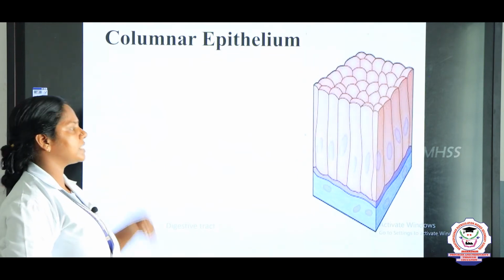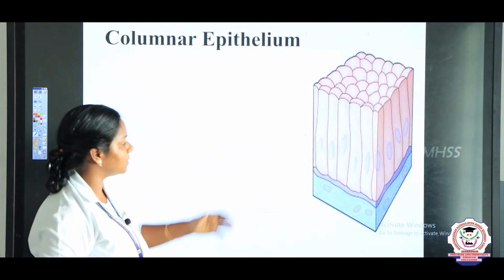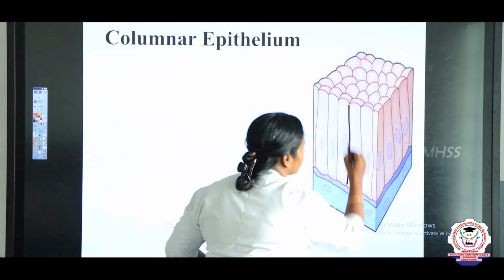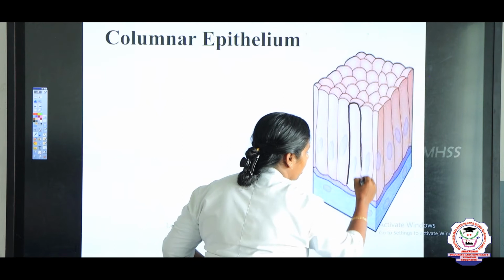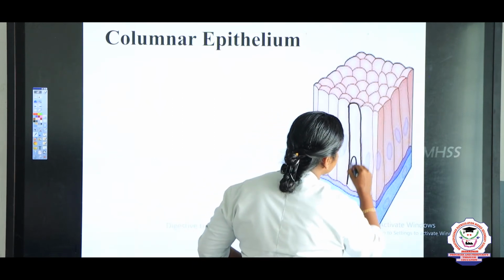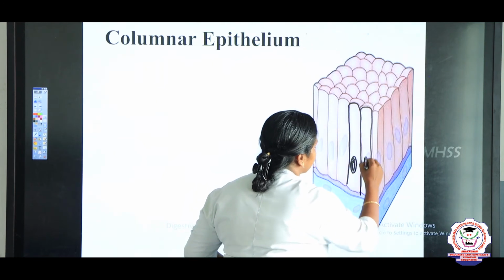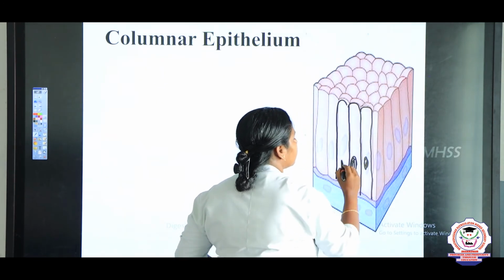So next we are going to see the columnar epithelium. Just look into this, children. The cells are very tall, and the nucleus is arranged at the base.